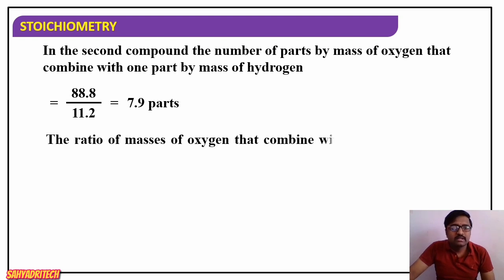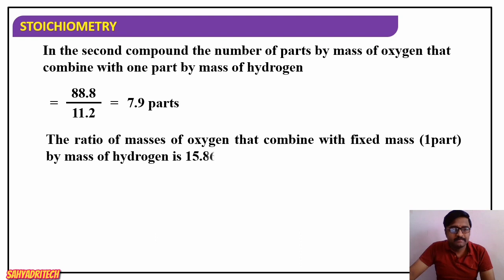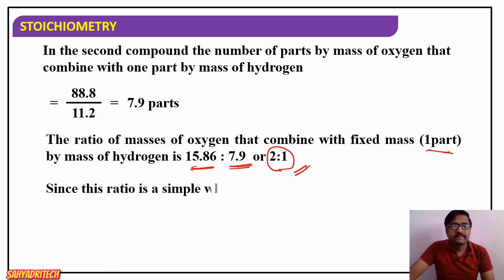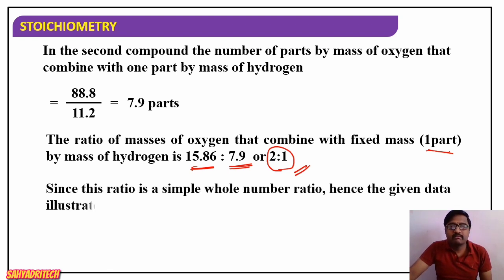So the ratio of masses of oxygen that combine with the fixed mass of hydrogen, one part: in the first we got 15.86, in the second we got 7.9, which means the simple ratio is 2 is to 1. Therefore this ratio is a simple whole number ratio, hence the given data illustrate the law of multiple proportions.